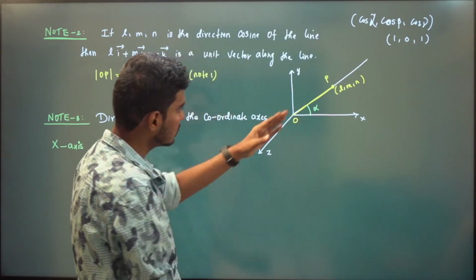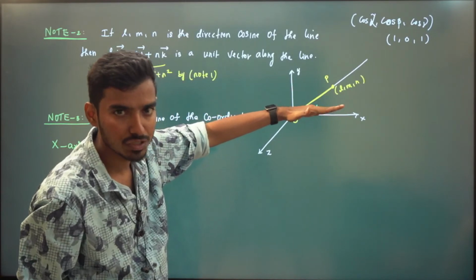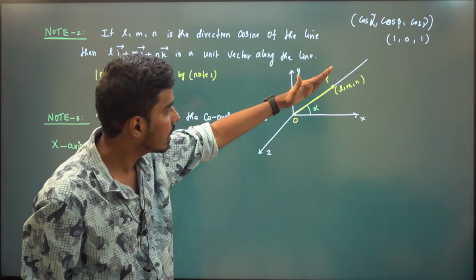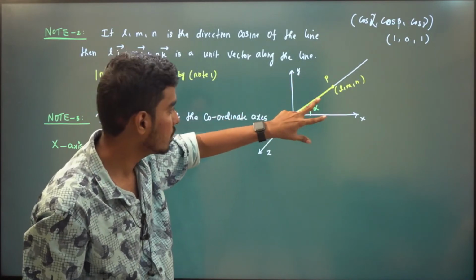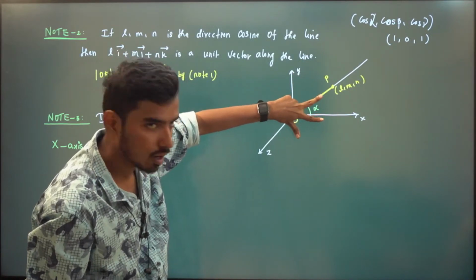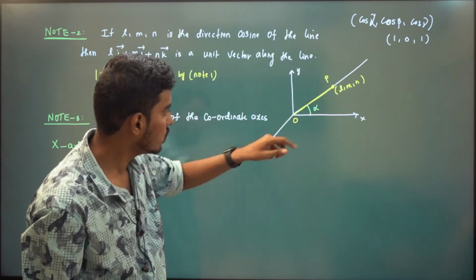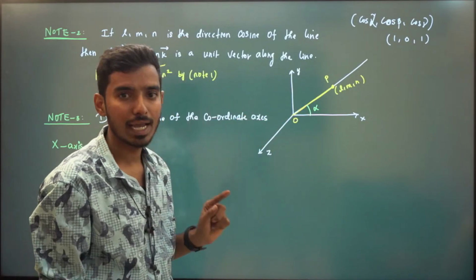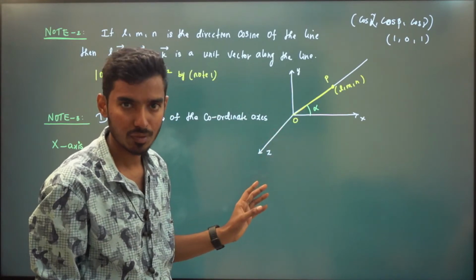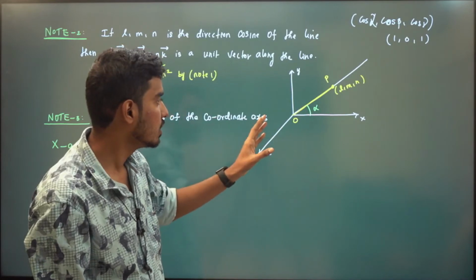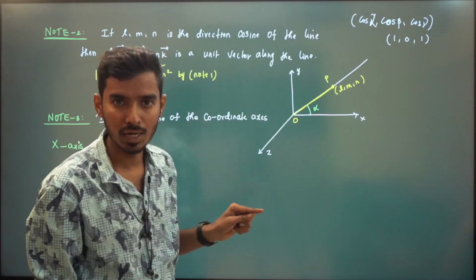If this line falls on the x-axis, alpha will be 0, because these are the same lines. So alpha is 0, and beta and gamma are 90 degrees, since the three axes are mutually perpendicular. The angle between x and y, and x and z, are all 90 degrees.